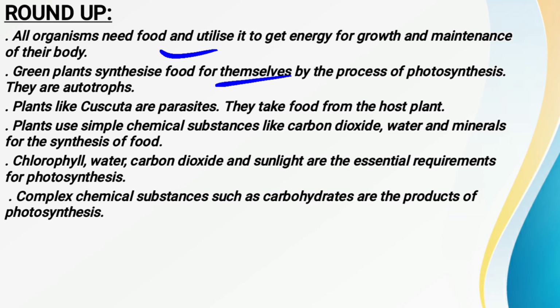By using carbon dioxide, water, sunlight, etc., the plants are able to prepare their own food. And since the plants are able to prepare their own food, they are called autotrophs, because auto means self.